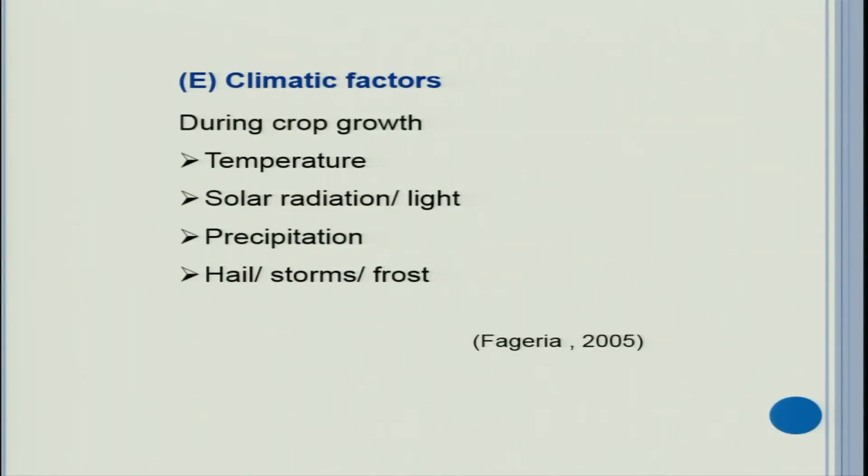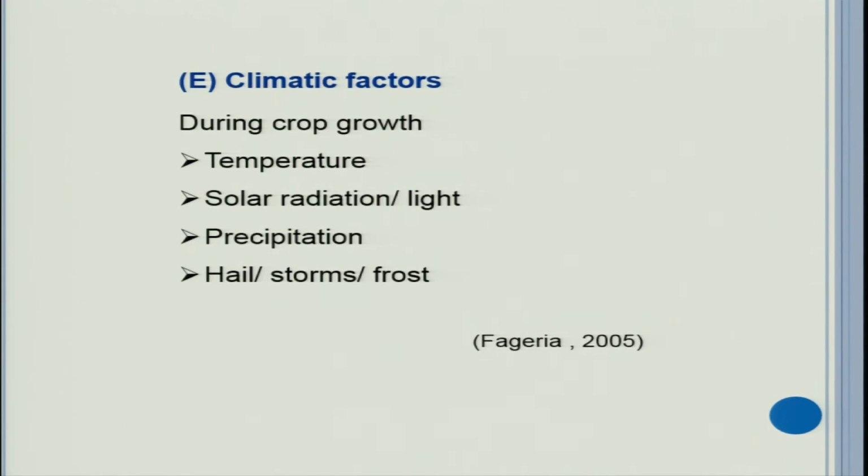There is no fault with the fertilizer, there is no fault with the soil or plant, but your temperature or climatic conditions can also influence your nutrient use efficiency. So, during crop growth, there may be two aspects, as I told you. One is it affects the growth, and secondly, temperature also affects the availability of the nutrients. Suddenly there is too high or too low temperature, it will affect the microbial activity in the soil, which in turn will affect the availability of the nutrient. Not just availability, temperature, rainfall, all these factors will also affect the uptake of the nutrient, the translocation of the nutrient, utilization of the nutrient. So, all these things are really very complicated, not so easy to understand.